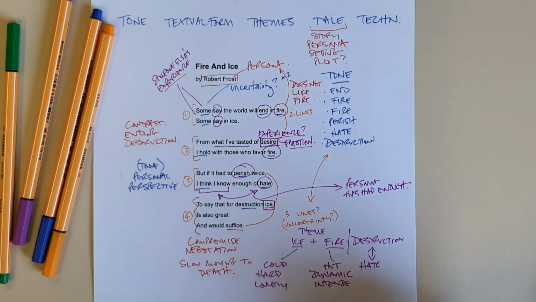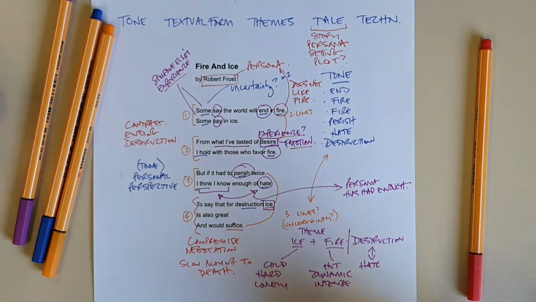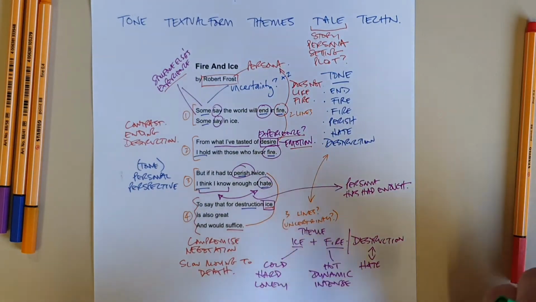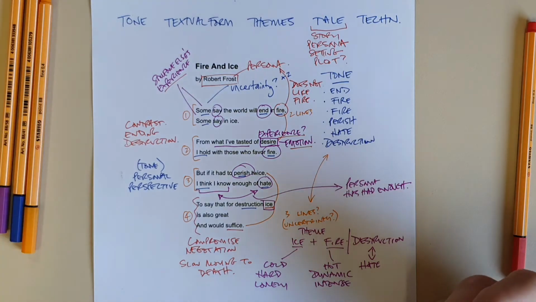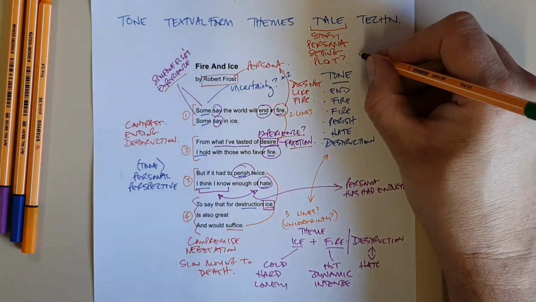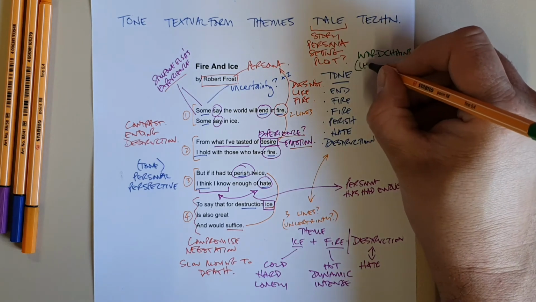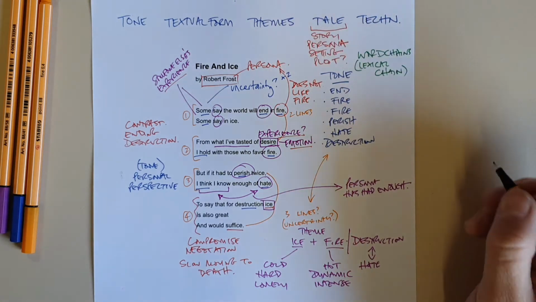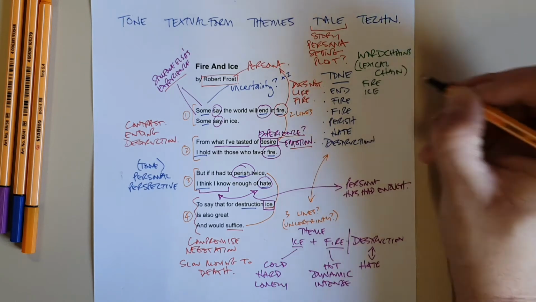Okay, and so the last thing that we want to do is have a look quickly at the techniques. Now, techniques are obviously the most important thing for communicating ideas. And so you've probably noticed that lots of these things are already techniques, for example, having a persona, having a plot, having tone words. And so word choice can be an interesting thing. So I'm just going to go here with word chains as a technique. We can also call this a lexical chain. So there's my first technique. I'm going to look for words that fit together. So we've got fire and ice, and they're elemental.